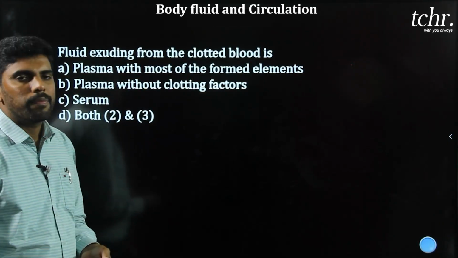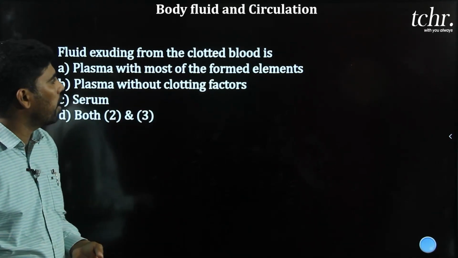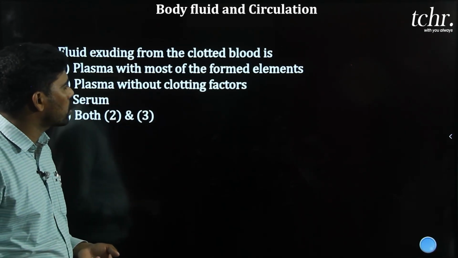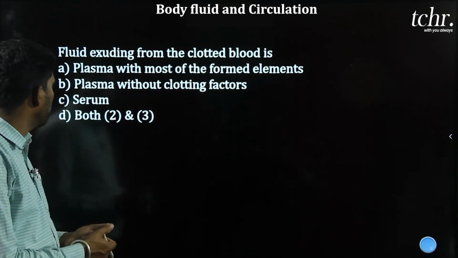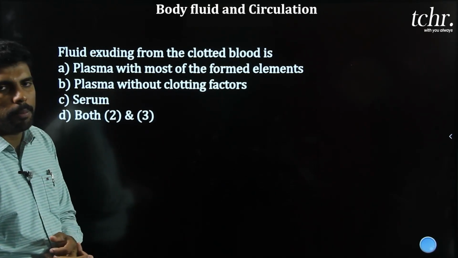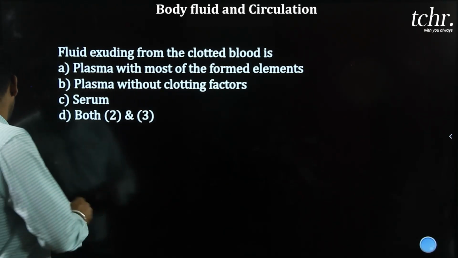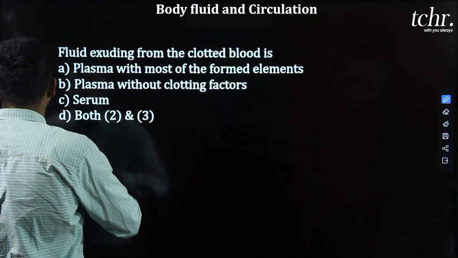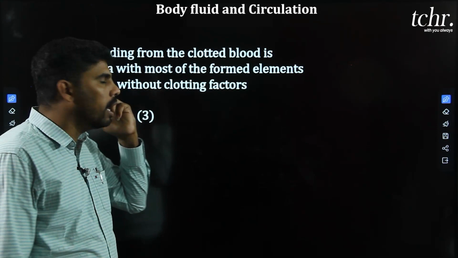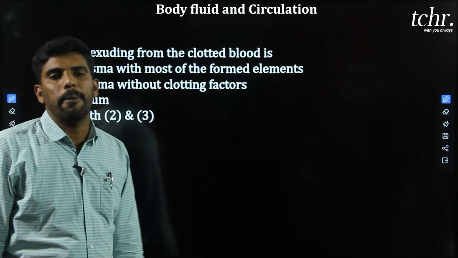Next question, the fluid exuding from the clotted blood is: option A, plasma with most of the formed elements. Option B, plasma without clotting factor. Option C, serum. Option D, both B and C, 2 and 3. Okay. Fluid exuding from the clotted blood.